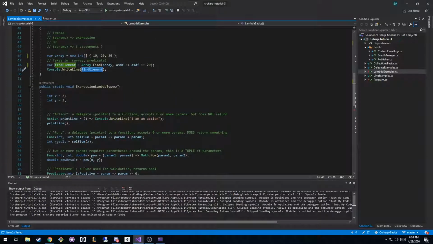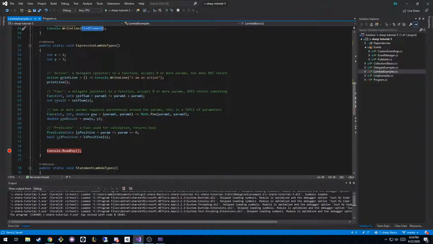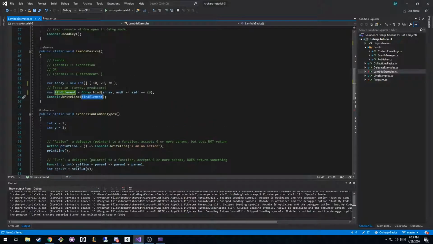Okay, and I know this is probably super confusing, and we're just going to keep going through more examples until it sticks. So we're going to do the two different types of lambda expressions. We talked about them right here. You can do parameters and then an expression, or parameters and then a list of statements. So we're going to do this first one right here.